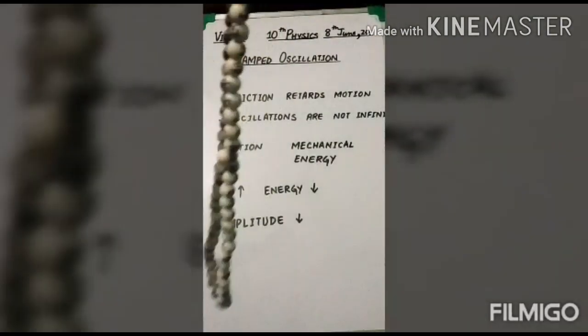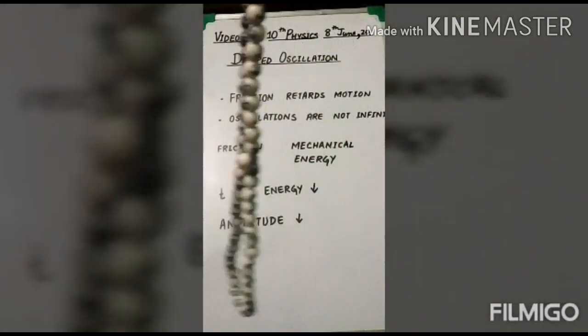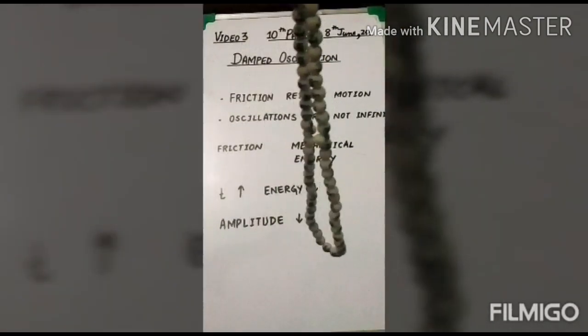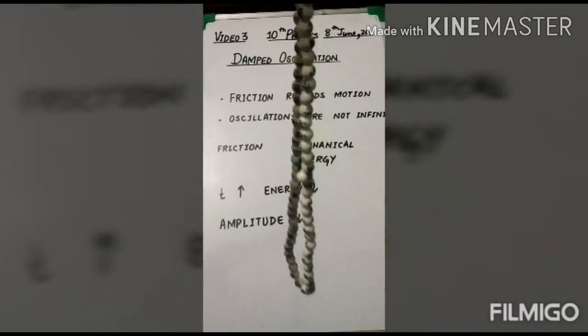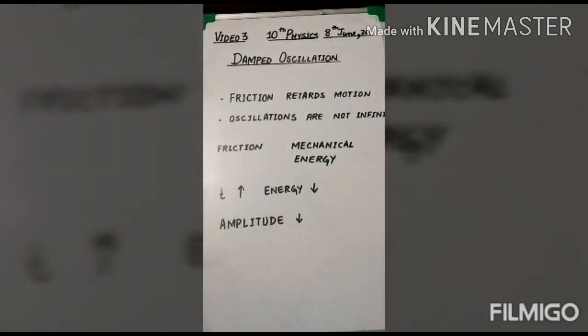See, it is vibrating, and with every passing moment its oscillations, its amplitude, is reducing, and finally it stays at the mean position. So this is how the air resistance is damping the oscillations right now.